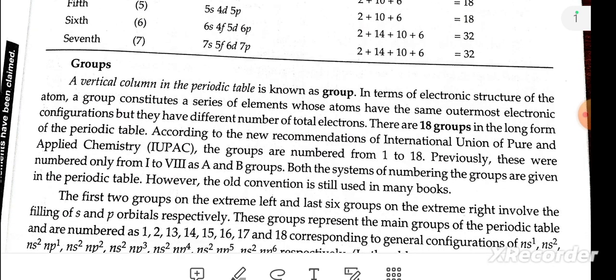Group. A vertical column in the periodic table is known as a group. In terms of electronic structure, the atoms of a group constitute a series of elements whose atoms have the same outermost electronic configuration but a different number of total electrons. There are 18 groups in the long form of the periodic table.